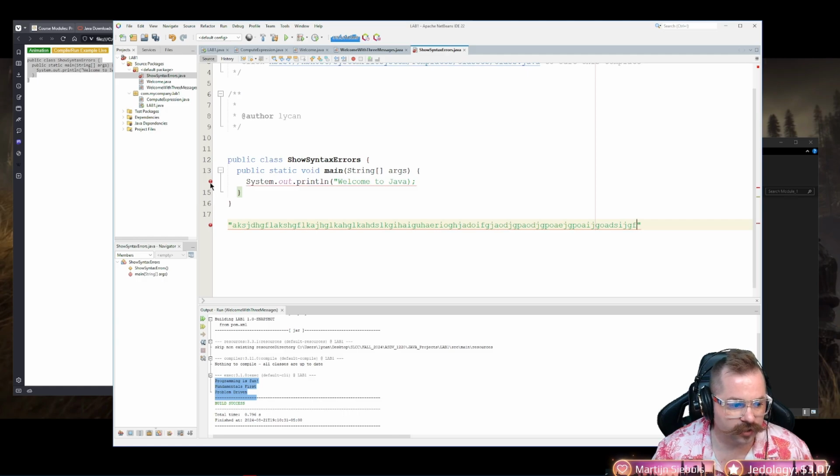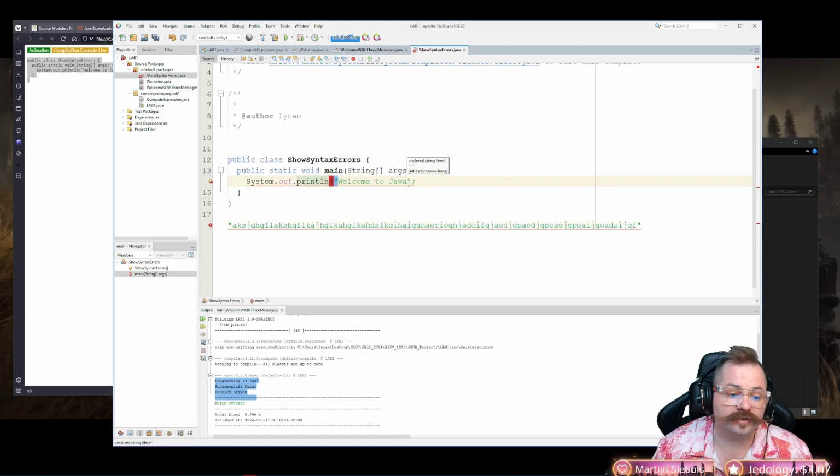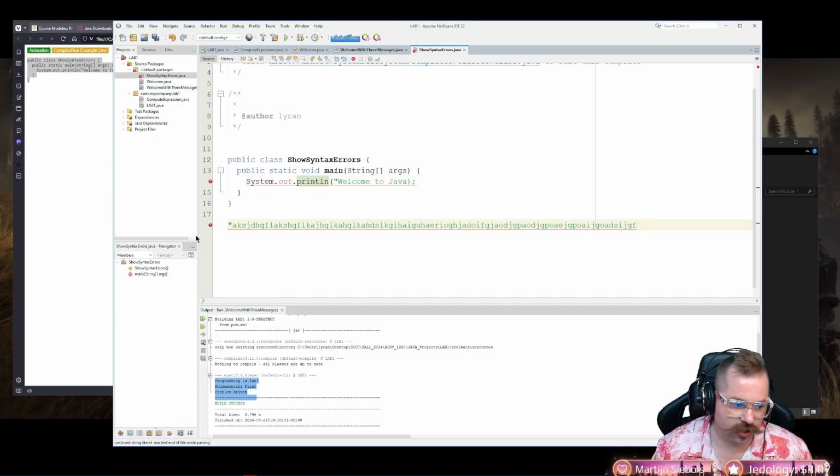So this error is unclosed string literal. Okay? So why do I know it's unclosed? Well, how do I open something? I put the first thing. So when I put that first quotation mark, I am opening a string. The fact that it says it's unclosed means I haven't put the second quotes, like I have here, to close the string off.